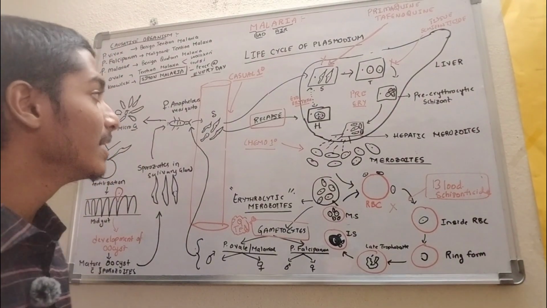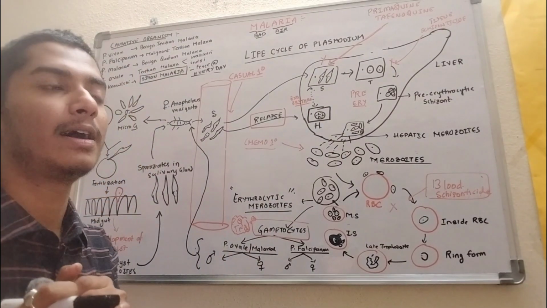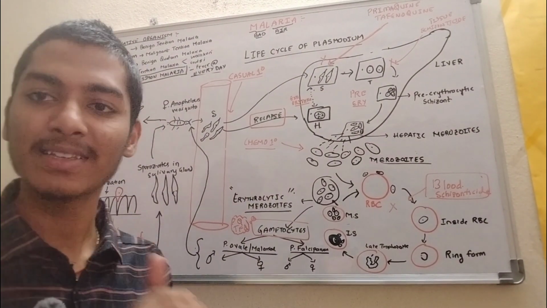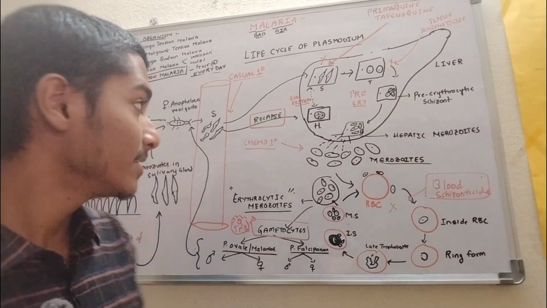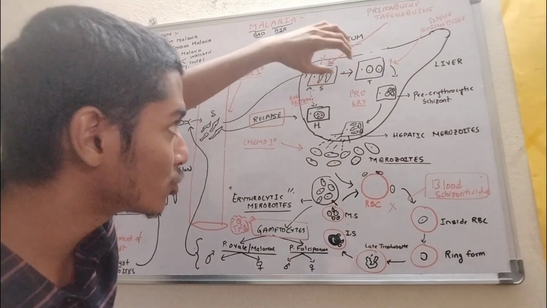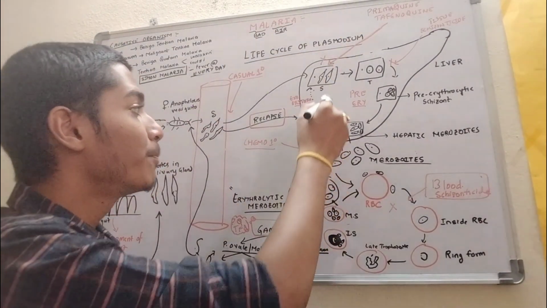What happens is that the sporozoite is stored, like when you have excess money and you want to do savings, right? In the same way, Plasmodium ovale and malariae store the sporozoites in the liver in the form of hypnozoites.